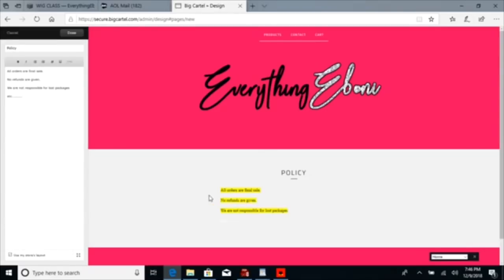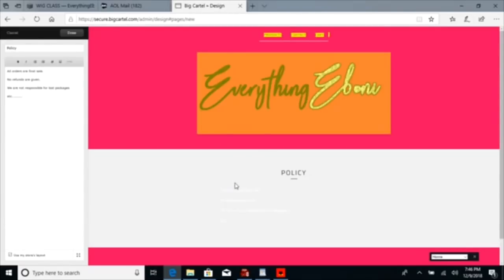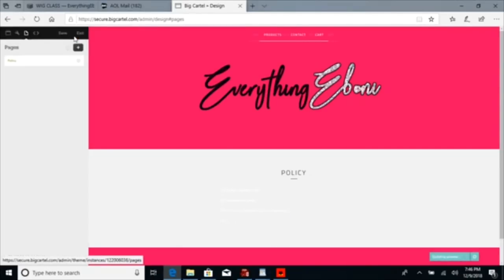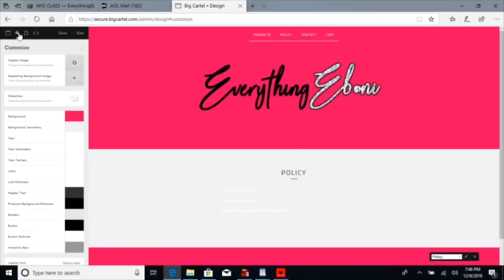All that text that I kept turning white, now I can't see it. I cannot see it over here on the policy page. So we're gonna go back over here and edit because I can't see it. So when I make my websites, and as you guys can see so far, it's a lot of trial and error. It's a lot of trying to get everything right.